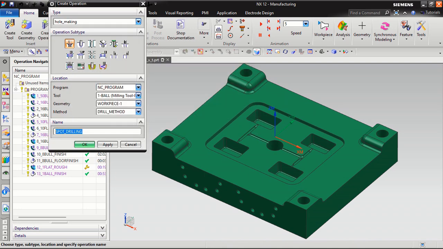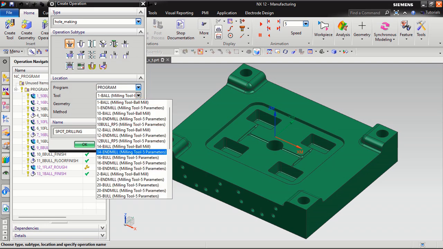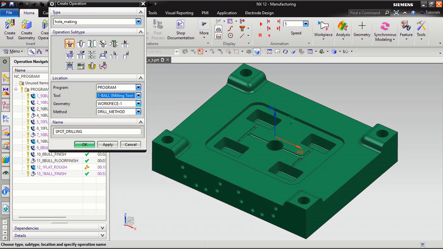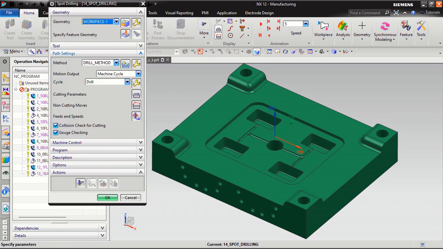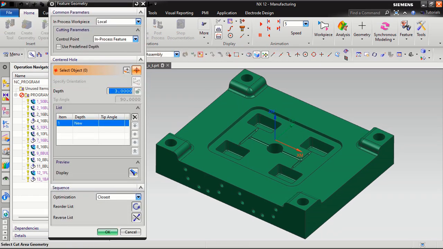This is for drill. I have no tool. Workpiece, drill method, spot drilling. 14 number is spot drilling. So we will specify that part.